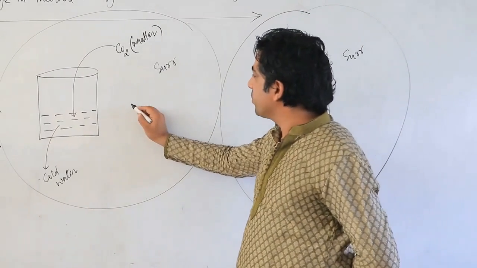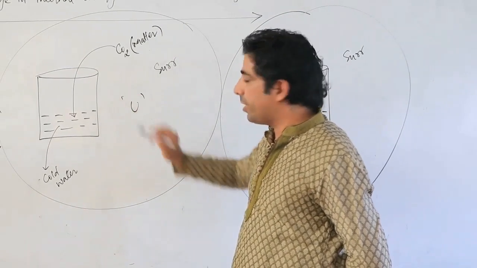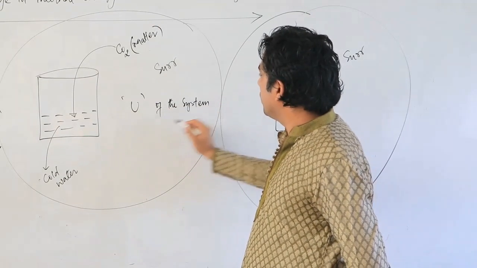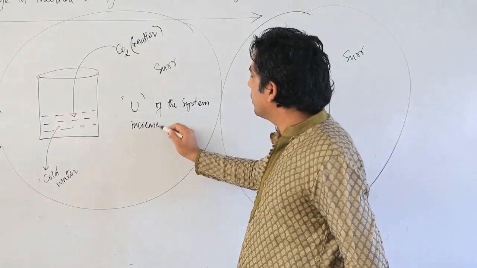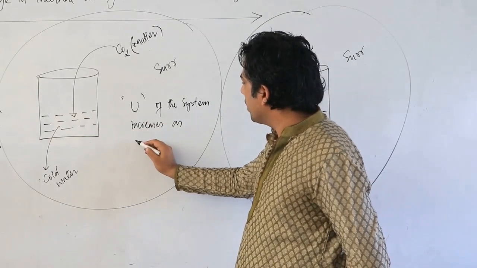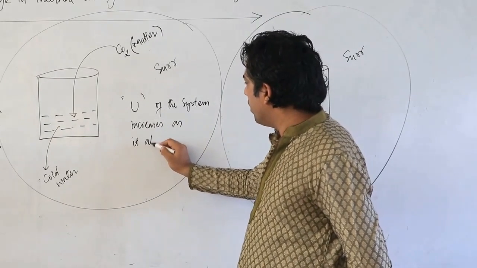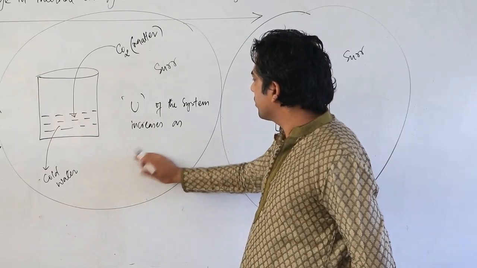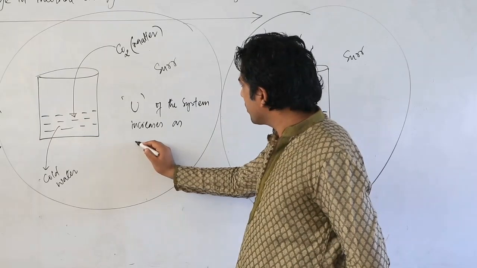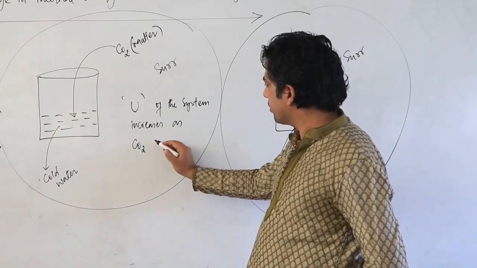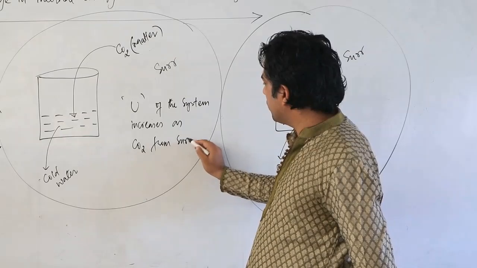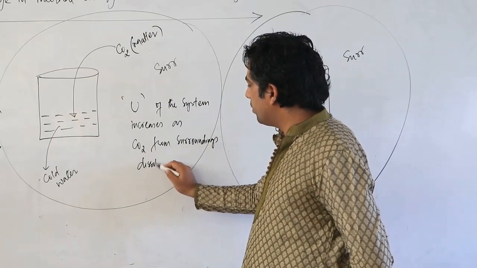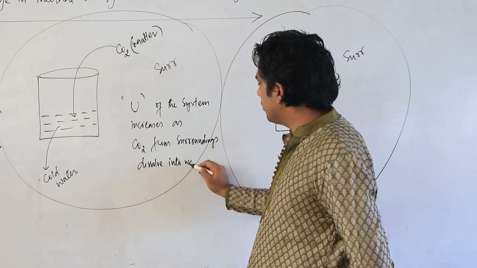So here I will write down internal energy. U stands for internal energy of the system increases, as it absorbs, or if we can say, as carbon dioxide from surroundings dissolves into water.